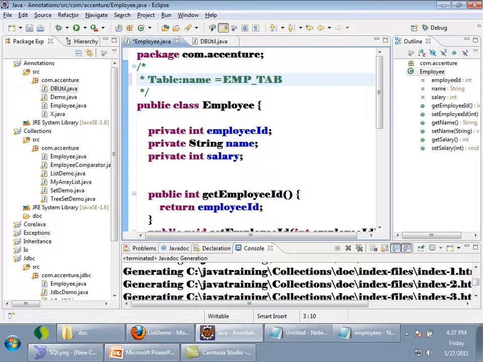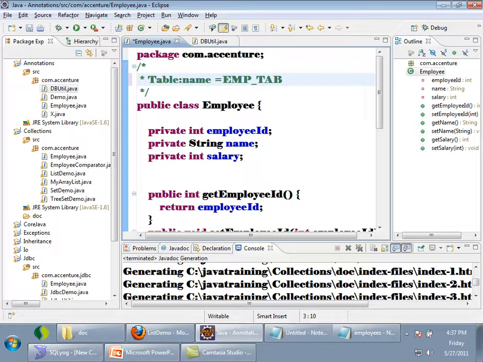So if this comment is not present in the .class file, by using reflection, will I be able to get this information? Whatever I wrote inside the comment, by using reflection, what all can I get? If it is present inside the .class file, bytecode, then only I can get everything by using reflection. So if it is a comment, will I be able to get it? Because this comment is not present inside the .class file, I will not be able to get it by using reflection also. It is present at source level only, right?